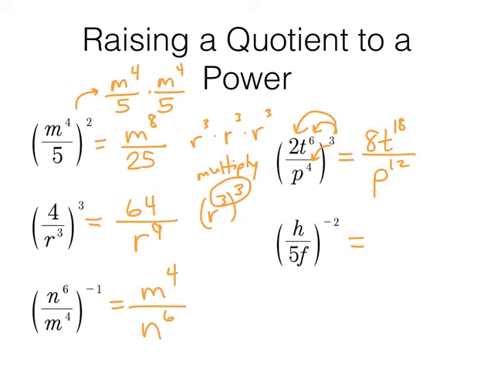H over 5f, the quantity to the -2 power. Well, first, flip the insides, and then make your exponent positive. Now, remember what squared means. 5 squared is 25, f squared over h squared. All right, the last 4 examples are a tad challenging. So don't panic when you see them. Let's take our time and go through it and make sure we understand what's going on.